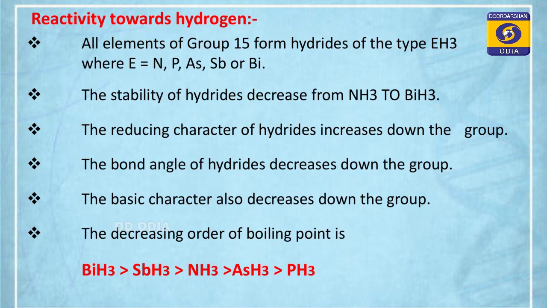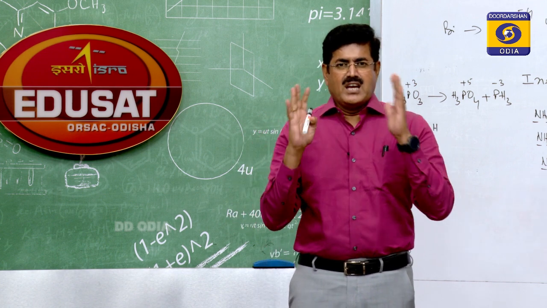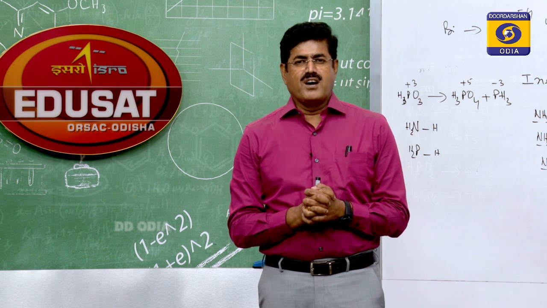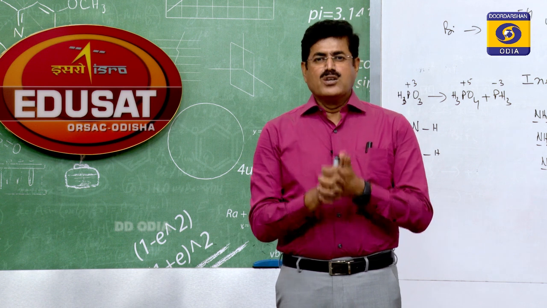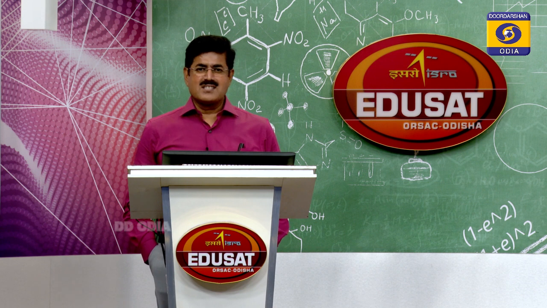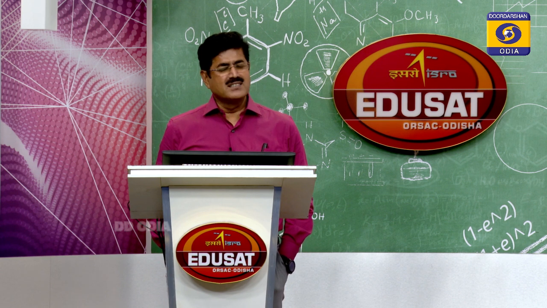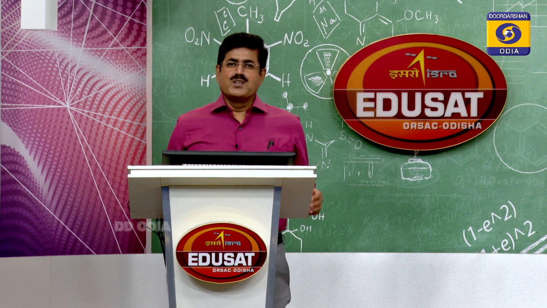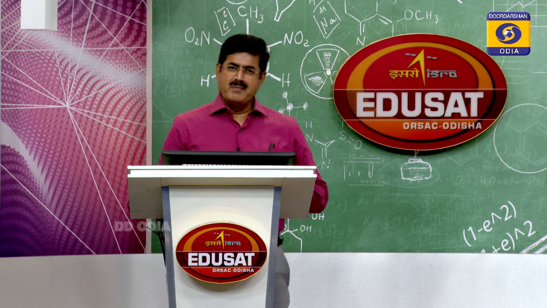See, it is bismuthine greater than stibine greater than ammonia greater than arsine greater than phosphine. Okay, so this is about one of the important chemical properties of 15th group elements, that is reactivity towards hydrogen to form the hydrides of the type EH3. In the last class, we discussed reactivity towards hydrogen of 15th group elements. What I found, 15th group elements form the hydrides of the type EH3, where E is the element of 15th group.